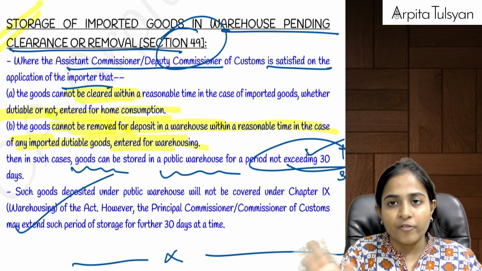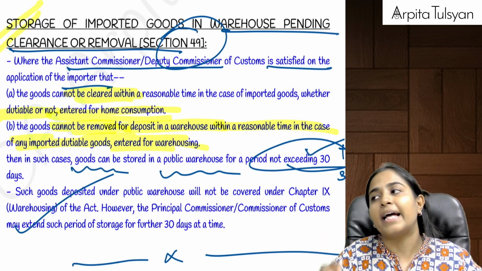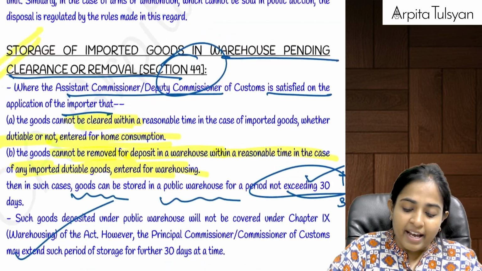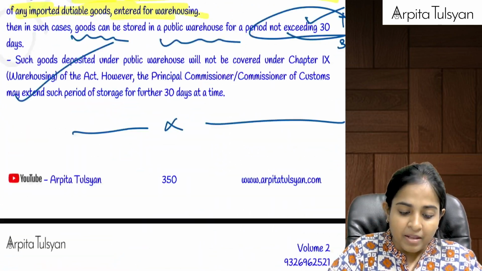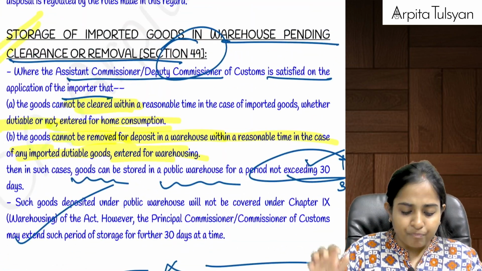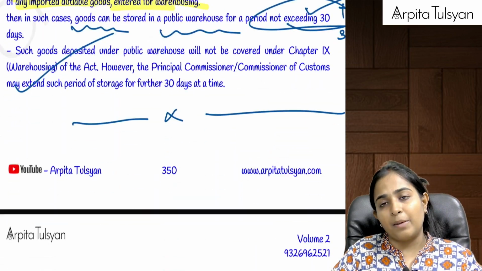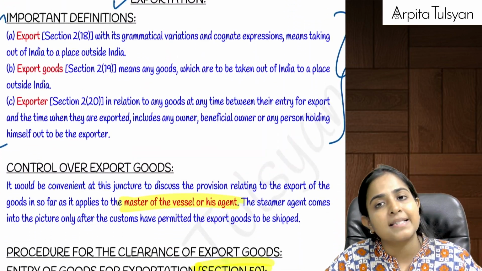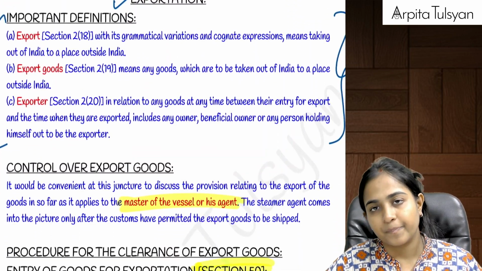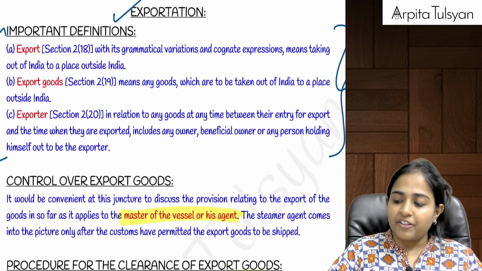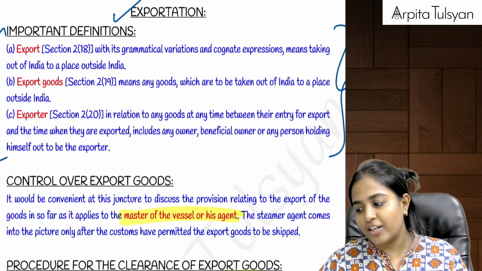So warehousing provisions will not apply to such goods, and this concept is called warehousing without warehousing. Are you clear with this? Yes. And the goods can be kept in this public bonded warehouse for a period of 30 days plus another 30 days maximum, right?